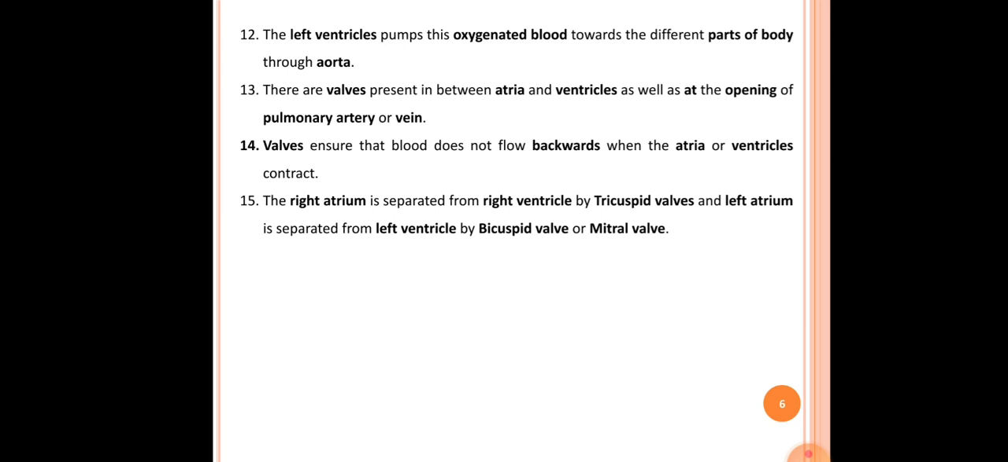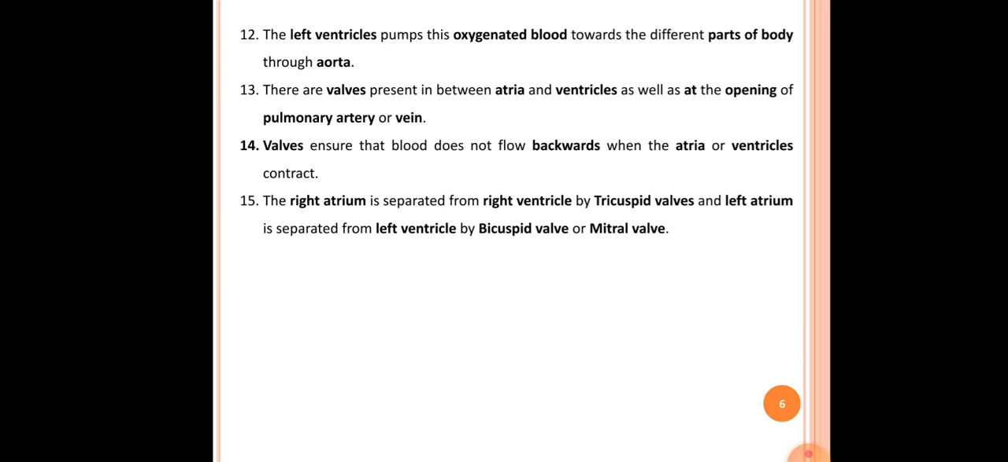The 12th point here is the left ventricle pumps this oxygenated blood toward the different parts of the body through the aorta. So the oxygenated blood from the left ventricle gets pumped with the help of the strong muscles of the ventricles to different parts of the body through the aorta.